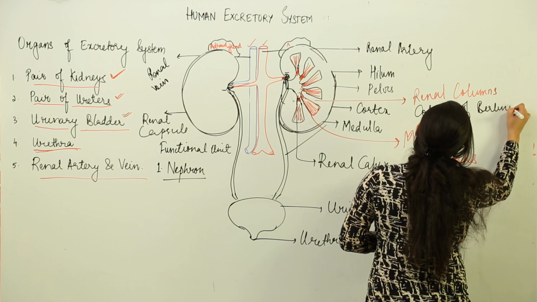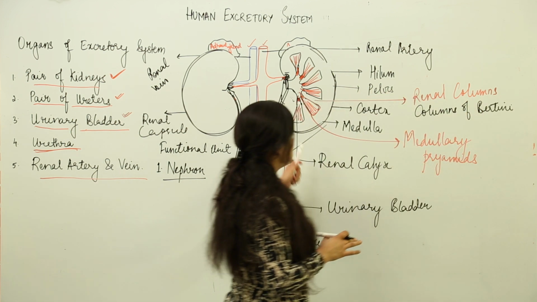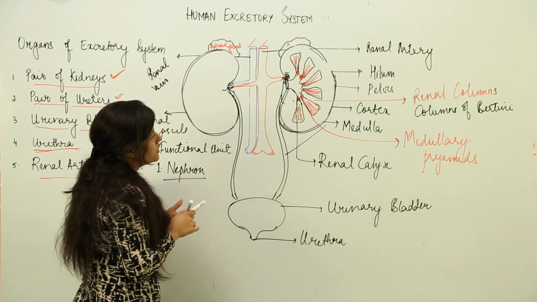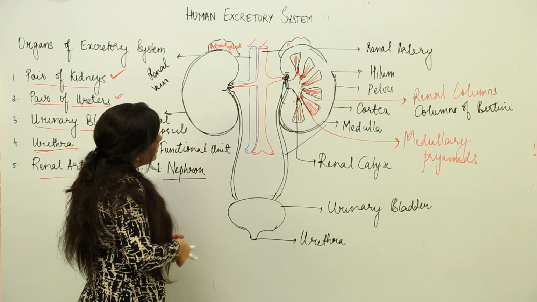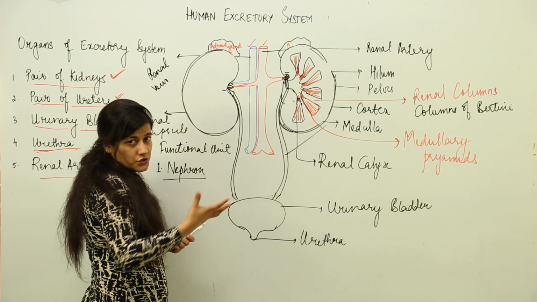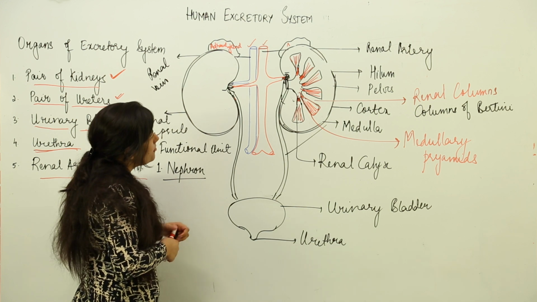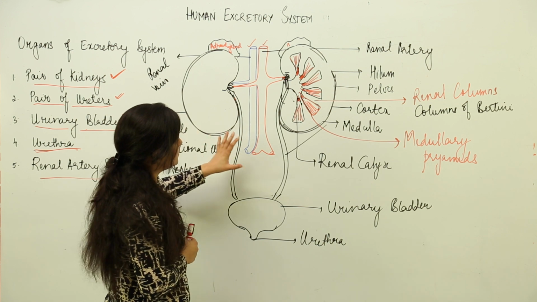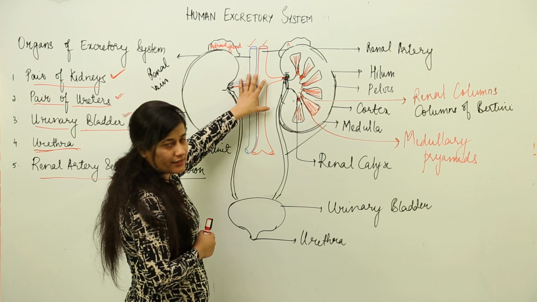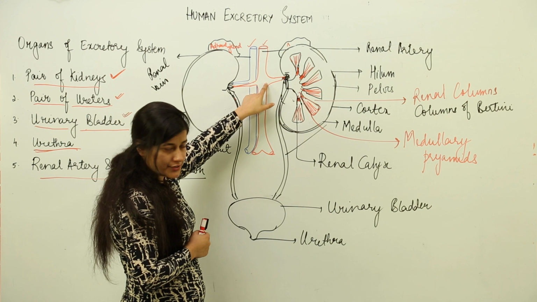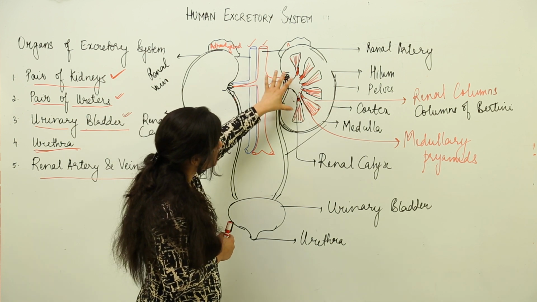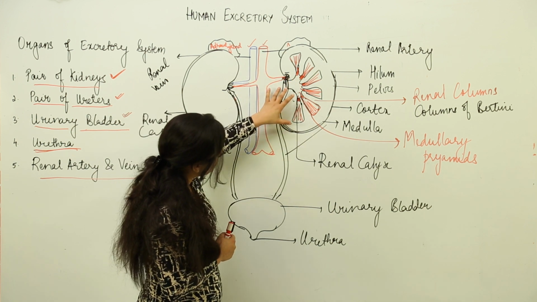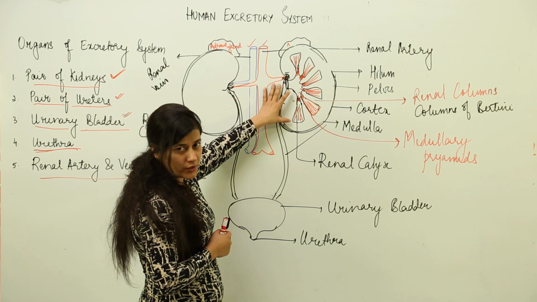For now, you need to remember that this is how a kidney looks. This is what a person will see when a longitudinal section of the kidney is in front of them. So I am making you recall that there is a supply of blood inside the kidney through the renal vein and the renal artery. They enter the kidney along with the ureter from a notch known as the hilum.